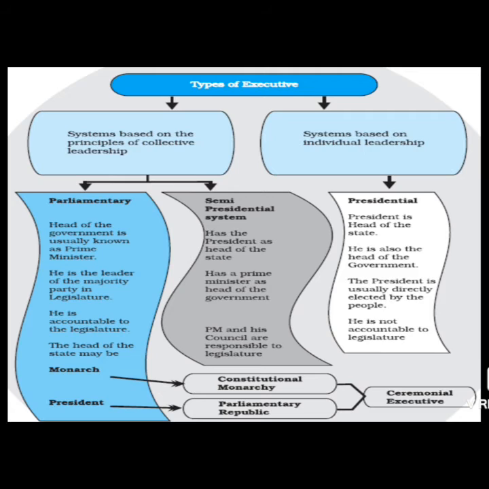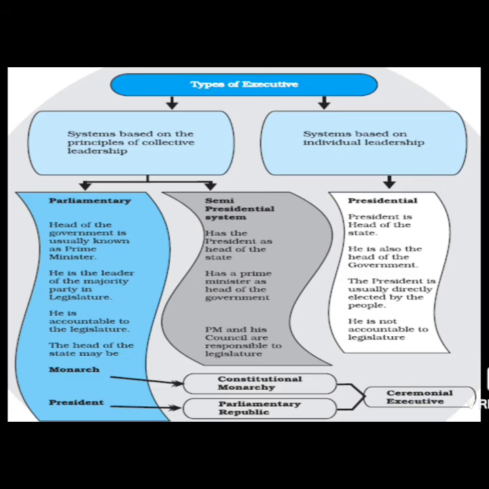Now, in the parliamentary form of executive, the head of the government is usually known as the prime minister, and it is the prime minister who is also the leader of the majority party in the legislature. Third, he is also accountable to the legislature.